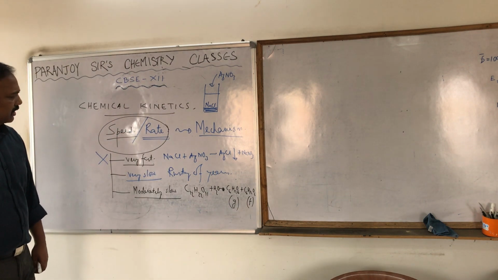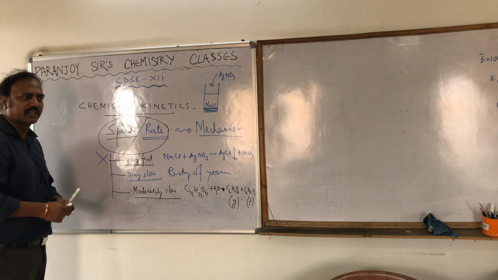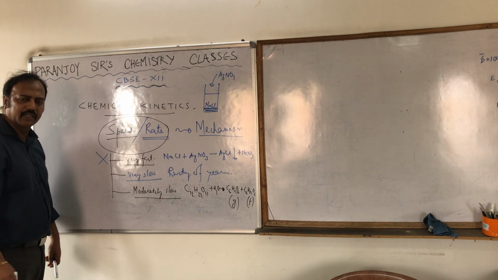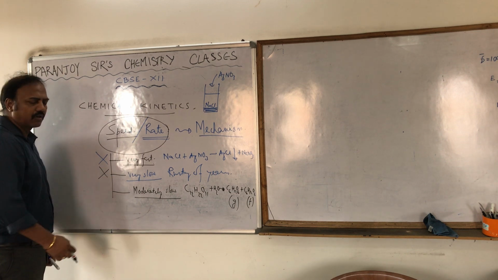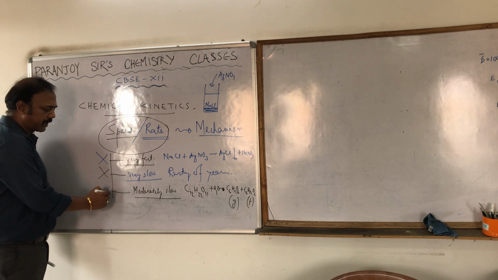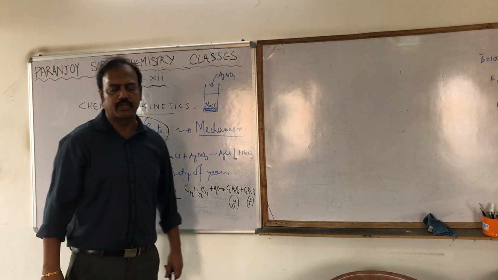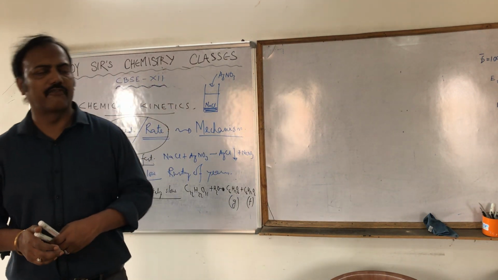It hardly matters whether it is happening in 100 years or 101 years or 105 years. So this also we are certainly not studying. We are mainly studying the moderately slow reaction, the speed of the moderately slow reaction. Fine. So that is the first thing of chemical kinetics.